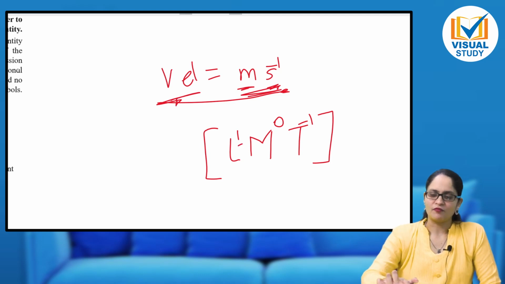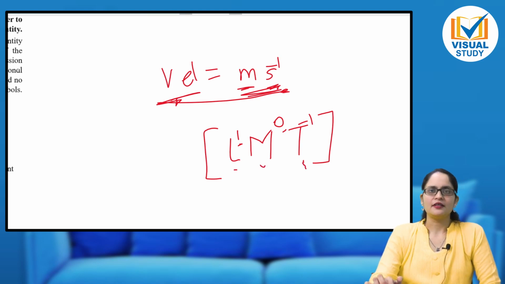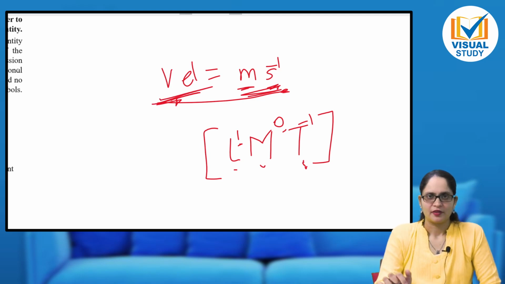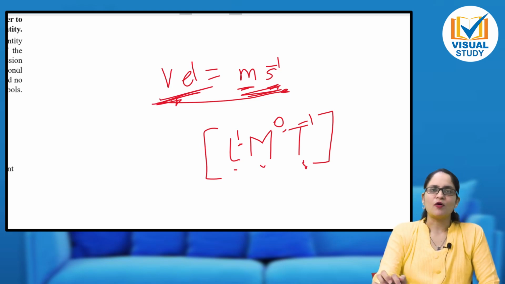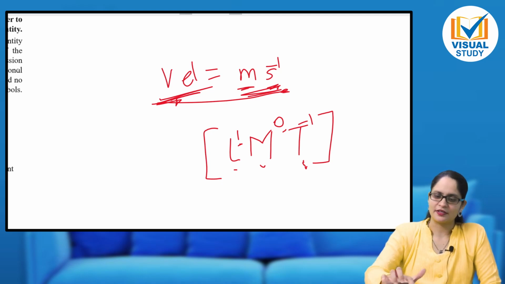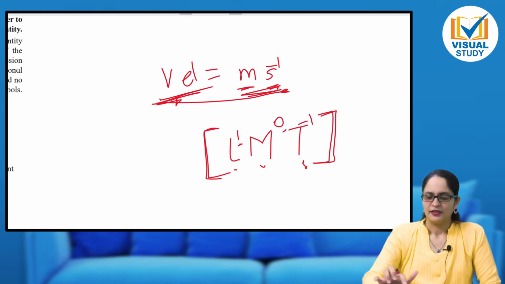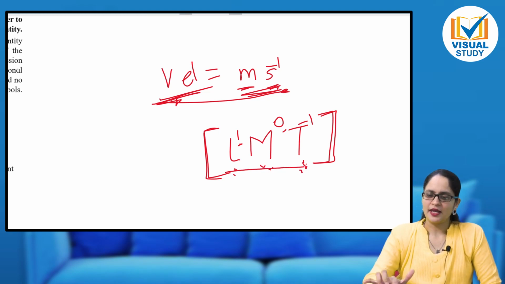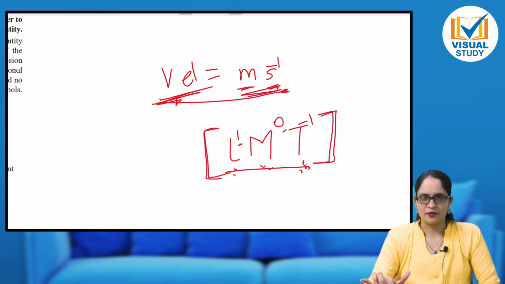See, the powers to which fundamental quantities are raised in order to represent derived quantity. So what is done is symbols of fundamental quantities are written in square bracket, rectangular bracket. Length, mass, time. L represents length, M represents mass and T represents time. So L, M, T, these are the fundamental quantities.